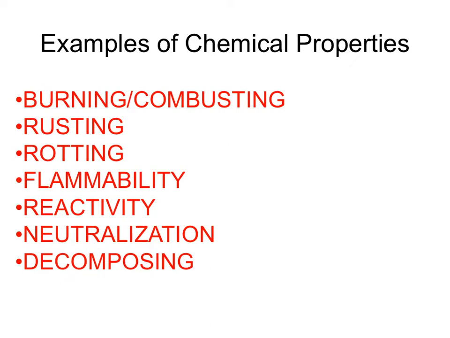Examples of chemical properties would be burning, combusting, which is basically burning, rusting, rotting, flammability, reactivity, neutralization, decomposition. These are all words that are showing us that a substance will be changing its structure and becoming something new. So it's describing a change in appearance of a substance.